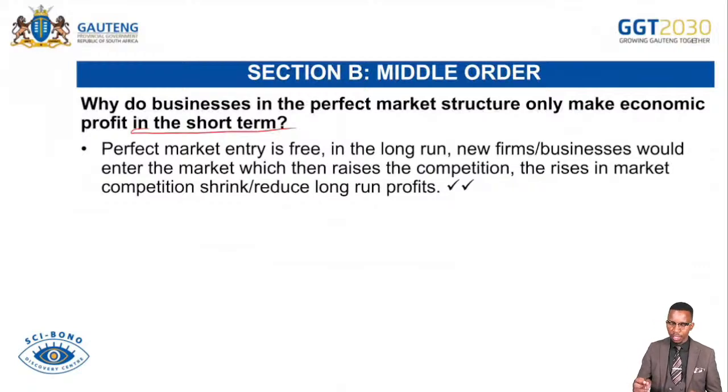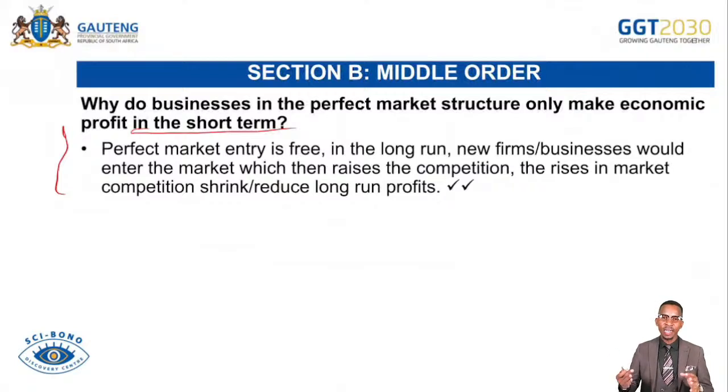So in this case, let me just double check the question. It should be, why do businesses under perfect market make a normal profit in the long run? They make a normal profit. So this is answering to that. Businesses under perfect market make a normal profit in the long run because the market entry is completely free. As new firms enter the market, the competition will be increasing. So as the competition increases in the market, the profit enjoyed by businesses in the short run will be reduced to the normal profit in the long run.